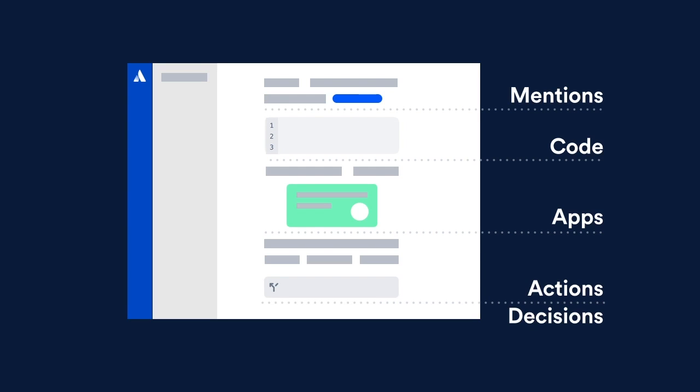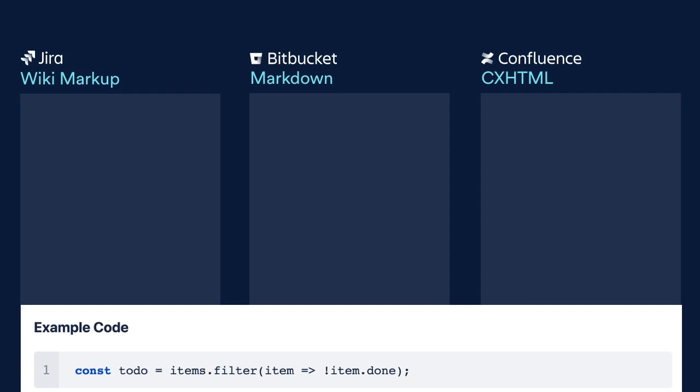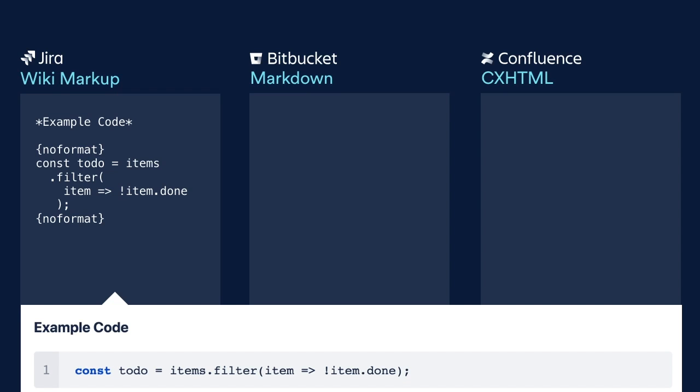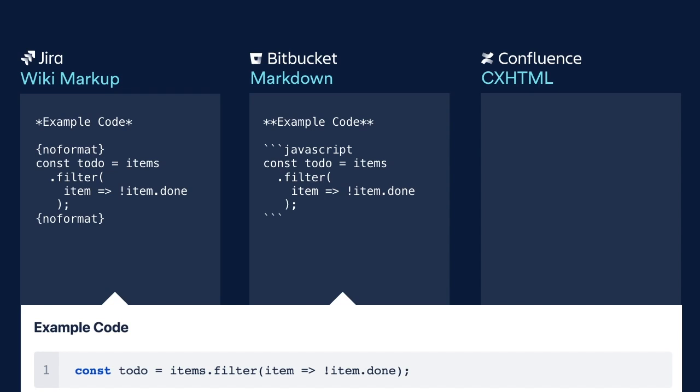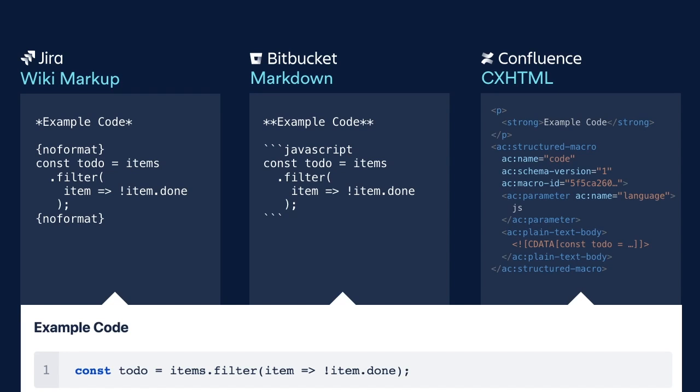In order to persist all of that rich information, we need a document format that is able to actually represent all of that functionality. If you look at our products today, looking at an example at the bottom here, a bit of bold text and a code block, we have wiki markup in Jira. There's a custom noformat tag for the code block. Similar, but not the same, is markdown in Bitbucket. And Confluence, which is already a rich text editor, has a bit of a more complex format that is able to represent more things than markdown or wiki markup.